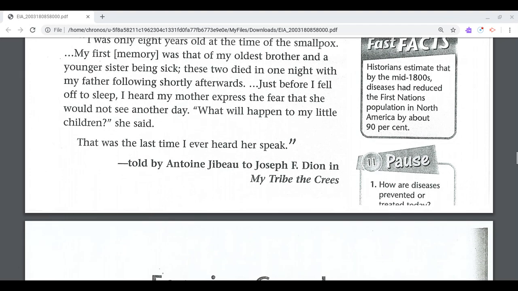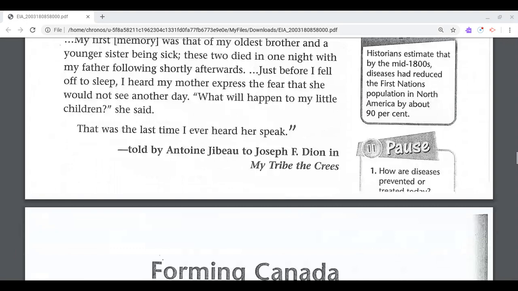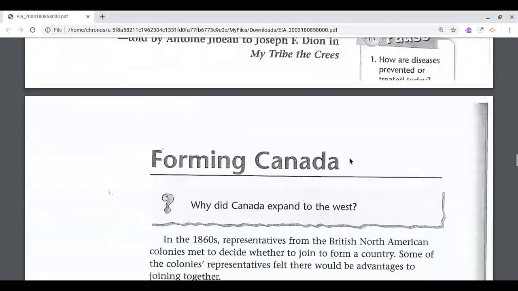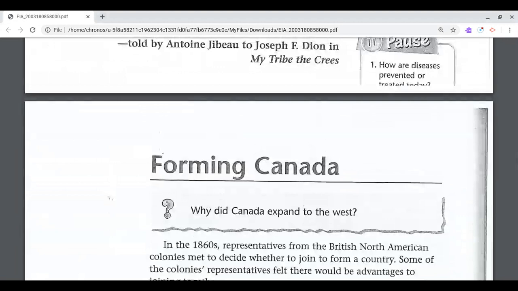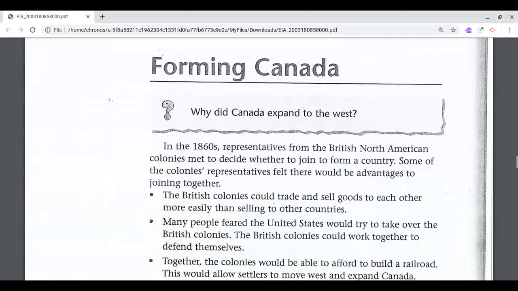So this is told by Antoine Gibet to Joseph F. Dion in My Tribe Decrees. So this is an actual thing that happened to people at the time. Smallpox killed many people and many First Nations people because they did not have immunity to the diseases that the Europeans brought. Forming Canada. Why did Canada expand to the west?